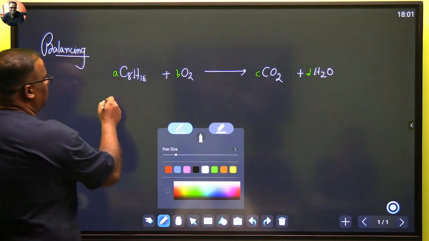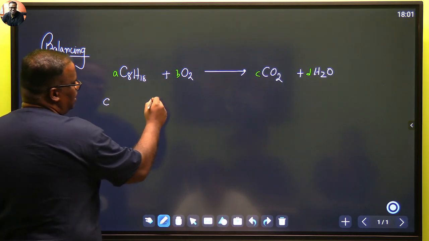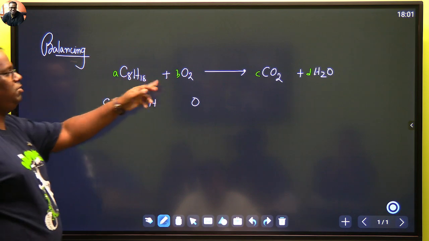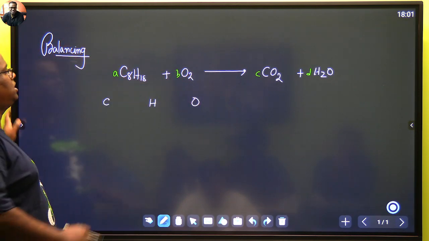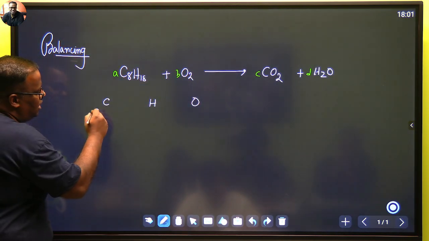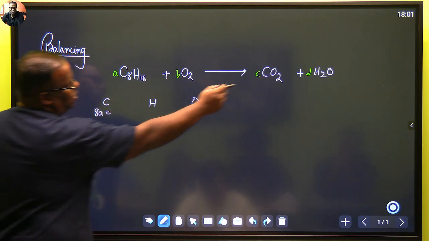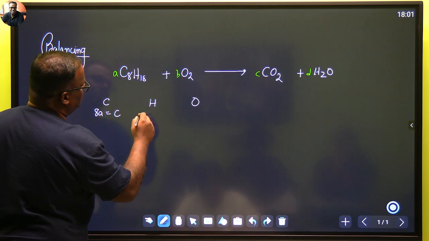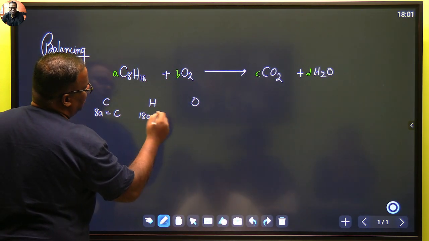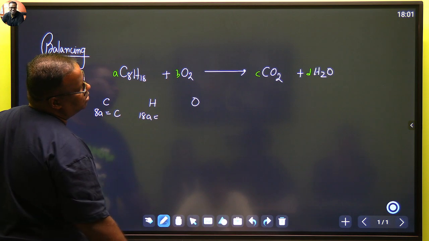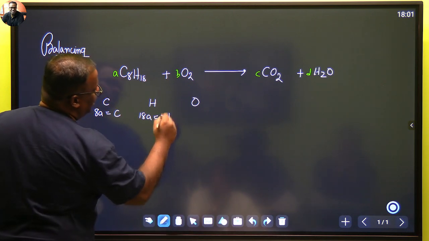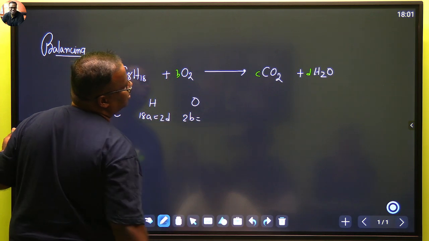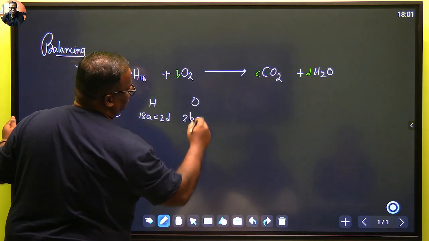Let's take the atoms. We have got एक तरफ देखने से होता है, carbon is there, hydrogen is there, and oxygen is there. Advita, if you don't understand, let me know. A, B, C, D, we write it. Under normal circumstances, if we are balanced, how many carbons this side? 8A. And 8A should be equal to what? C. Right. Then let's look for hydrogen. How many hydrogens? 18A. 18A should be equal to what? 2D. Very good. And oxygen, dekho. Oxygen is how much? 2B. Should be equal to 2C plus D.